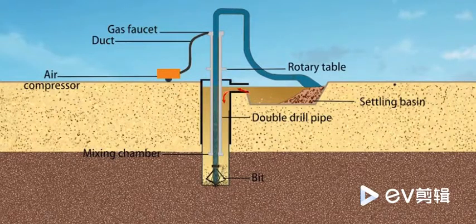The three-phase flow of air, rinsing liquid and cuttings flows to the surface sedimentation tank. Then the air escapes, and the drill cuttings settle, and the flushing fluid flows back to the borehole.